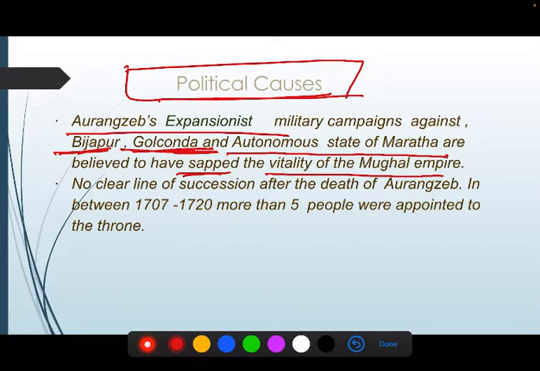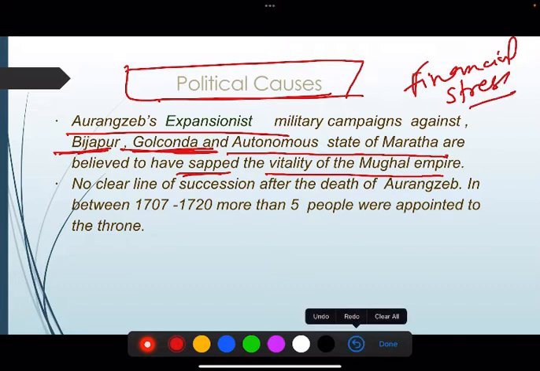So instead of putting that money into the development of administration, Aurangzeb was trying to get his hold on these states. Because of that, he was not able to give proper attention to the northern area. Deccan and Bijapur were in southern India. So this caused a lot of financial stress in the Mughal administration.